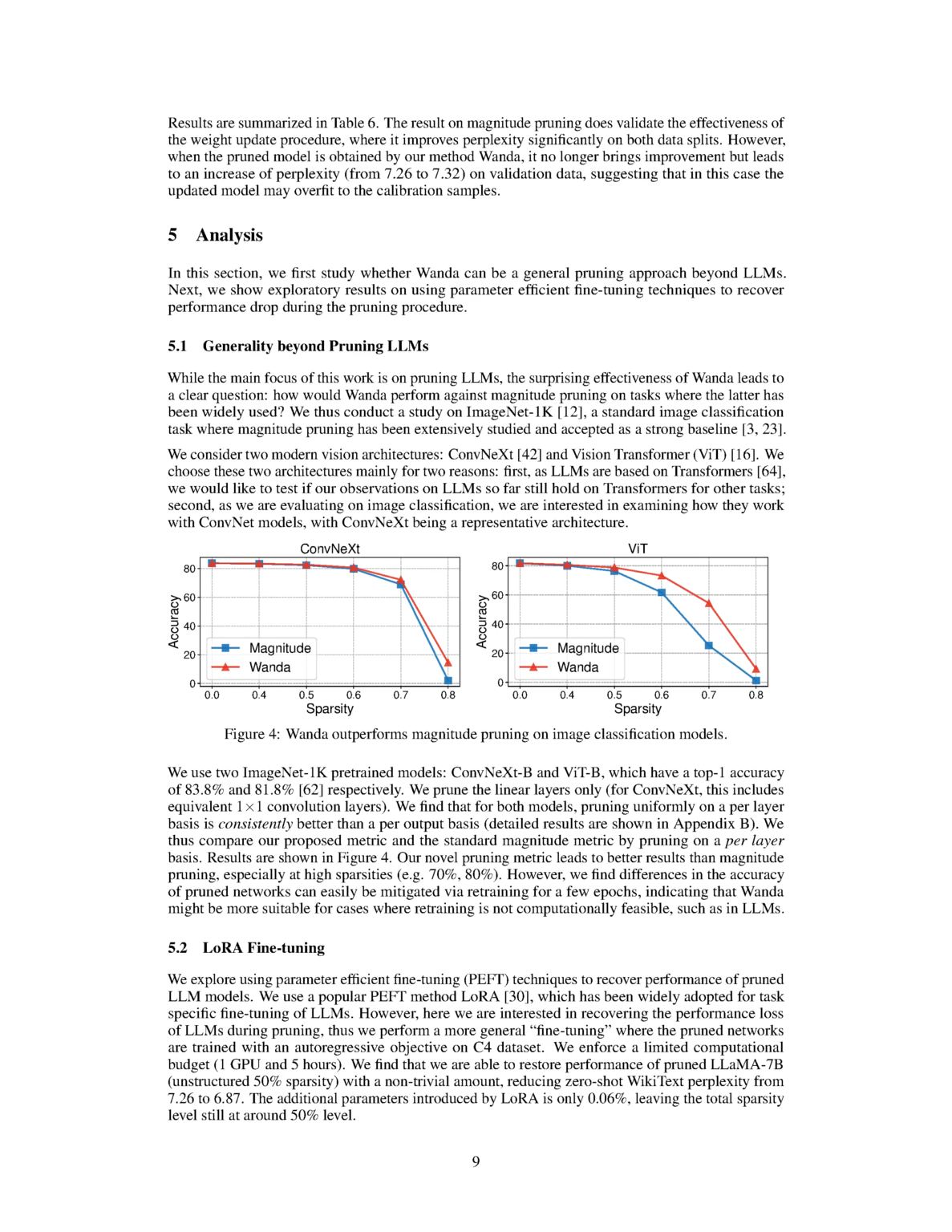Section summary. The effectiveness of Wanda in pruning LLMs raises the question of whether it can be applied to other tasks. The authors conduct a study on ImageNet-1K using ConvNeXt and Vision Transformer architectures and find that pruning uniformly on a per-layer basis using their proposed metric leads to better results than magnitude pruning, especially at high sparsities. However, retraining for a few epochs can mitigate differences in accuracy, suggesting that Wanda may be more suitable for cases where retraining is not feasible, such as in LLMs.